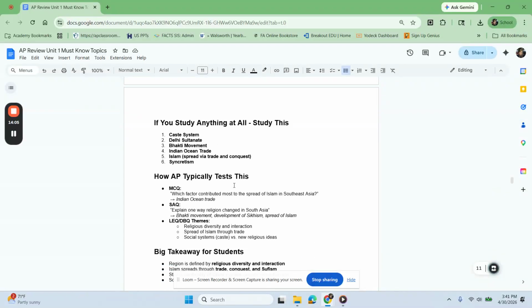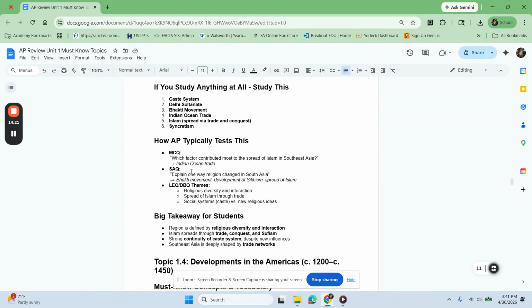If you are limited on time and you need to study any one thing, these are the main topics that we see tested most frequently. So caste system, Delhi Sultanate, Bhakti movement, Indian Ocean trade, Islam, and the fact that it spread via trade and conquest, and then, of course, syncretism. Typically, you could see these types of questions that are this kind of formatted situation. So for multiple choice, you could see something like which factor contributed most to the spread of Islam in Southeast Asia. Anything involving Indian Ocean trade is going to be your key answer there.